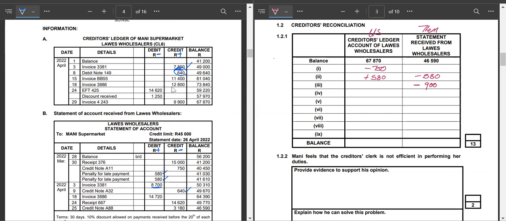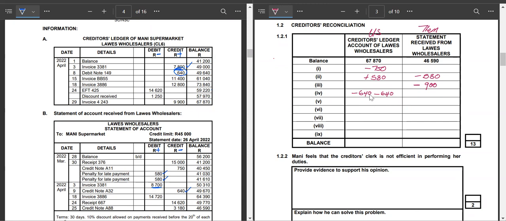Once an amount is posted on the wrong side, but in the right account, we have to put it on the correct side, but twice the amount. So in the ledger, I will say minus 640, minus 640. Someone would have just said, why not just subtract 1,280? That is very correct. You could have just subtracted 1,280, which is 640 plus 640. So you'd have just said minus 1,280. Very correct.